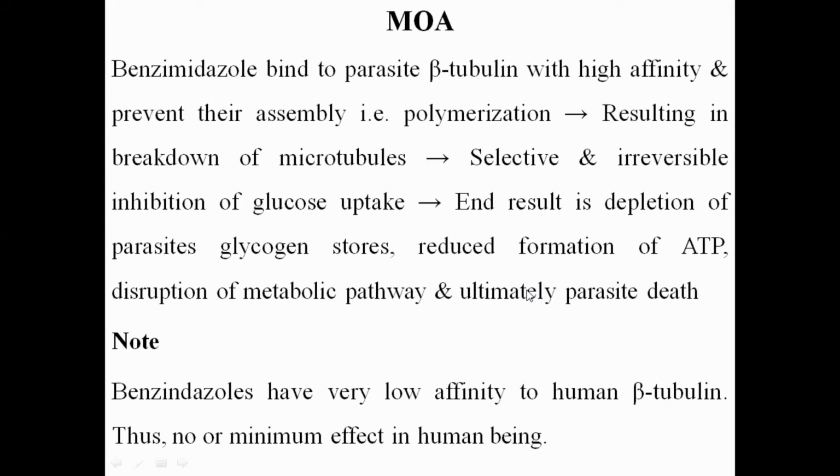That is the mechanism of action of the benzimidazole. I will repeat it again. Benzimidazole, they bind to the parasite beta tubulin with the high affinity. When they bind, there will be the inhibition of the polymerization of this beta tubulin. So that will result in the breakdown of the microtubules. And when there is a breakdown of the microtubule, there is selective and irreversible inhibition of the glucose uptake by the parasite. The end result will be the depletion of the parasite glycogen stores, reduced formation of the ATP, disruption of the metabolic pathway that will lead to the parasite death.